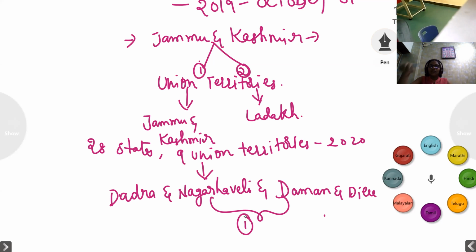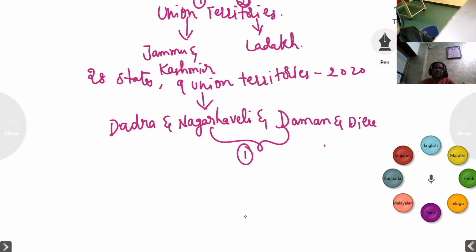Children, are you understanding? Before 2020, Dadra and Nagar Haveli as well as Diu and Daman were two different union territories. But in 2020, these two merged into one union territory.